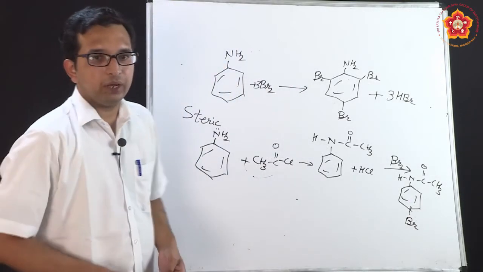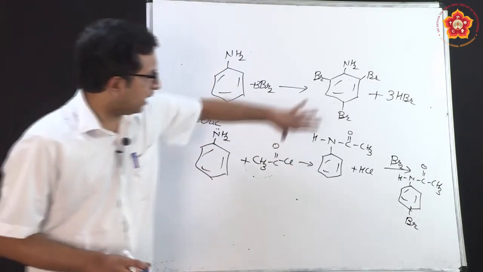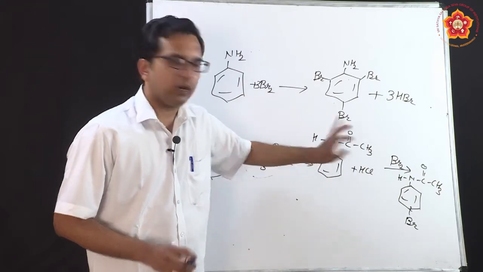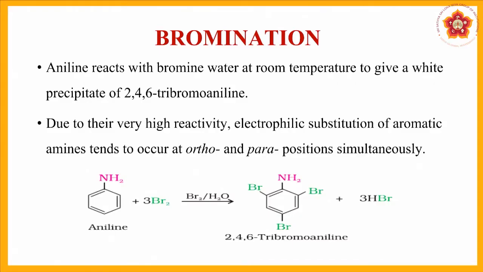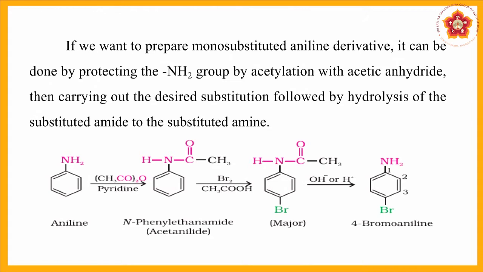Why only one Br is coming is because a large group is there, so it is not able to attack on either side. So this is how you can do a restricted bromination in these cases. In the first reaction you realize that if you do bromination at room temperature with water as a solvent, you got a complete substitution. But the same thing if you wanted to prepare a mono substituted product.